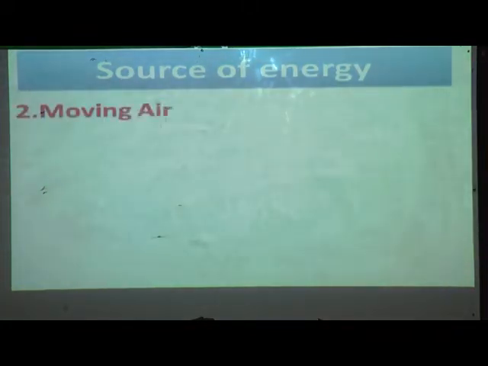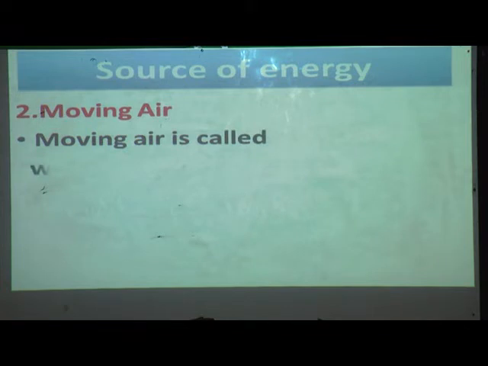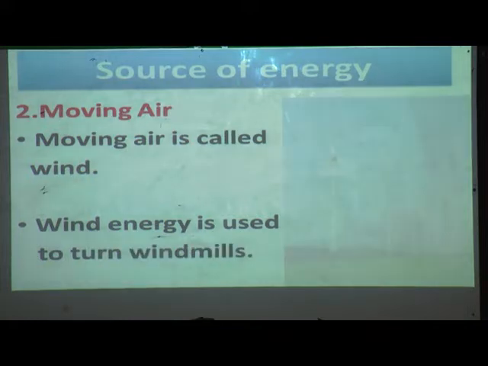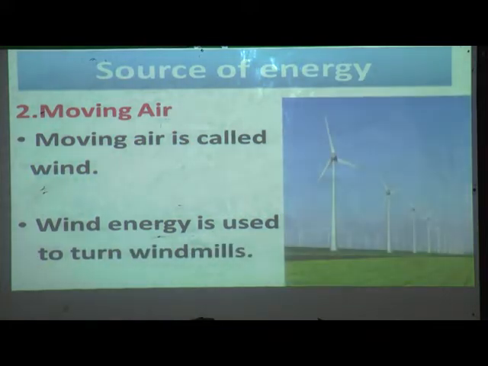Now we will move to our second point, that is moving air. Moving air is called wind. Wind energy is used to turn windmills. Yes, that moving air is called wind. From that energy is produced, that is called wind energy, and that energy is used to turn windmills. That picture is of windmills.